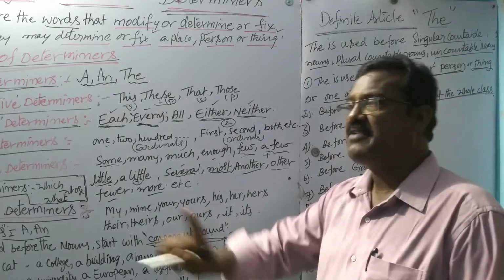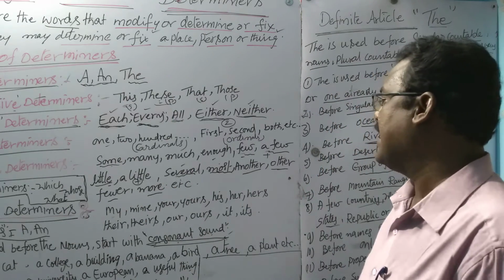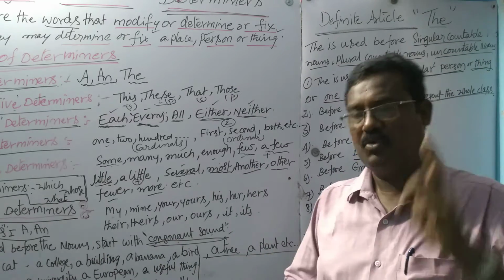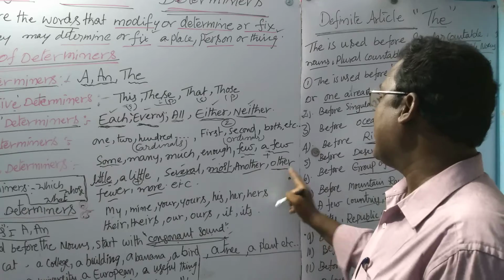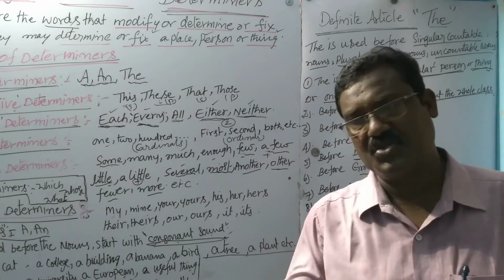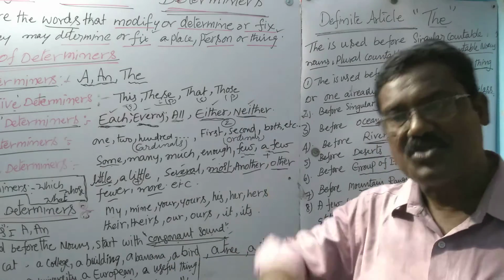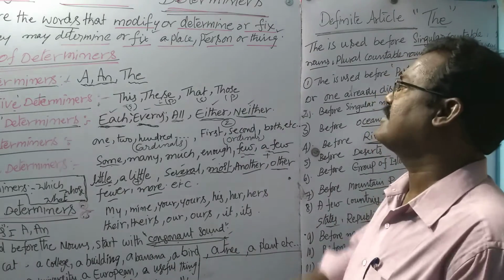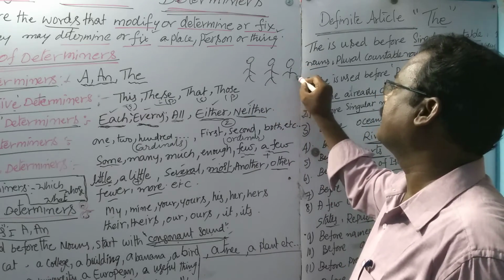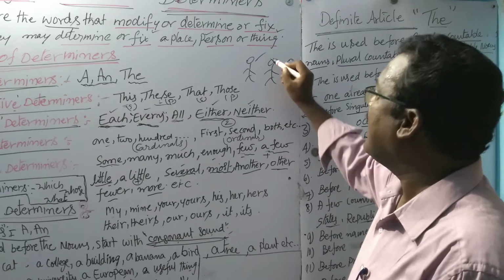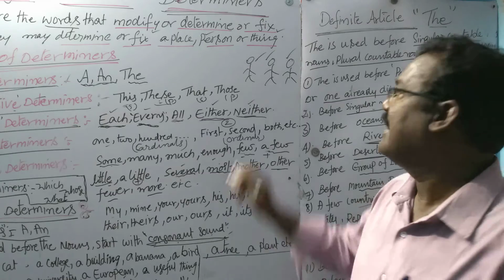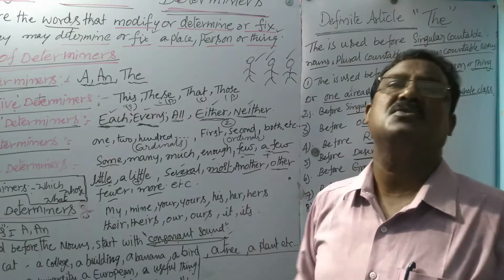Another refers to one. I want another cup of tea. Another cup of tea means addition. Other refers to one or more than one. Suppose 3 students are there. The first student is here, the second student is another student, and the other student is very clever. So there are 1, 2, 3. This boy is very clever, and this another student is also clever. This other student means suppose more than 2 are there.